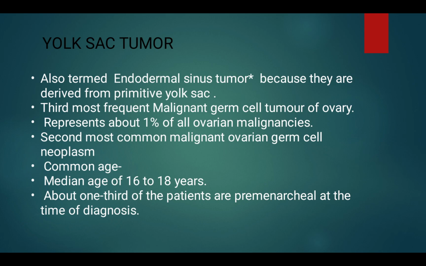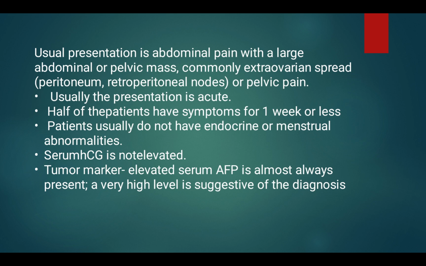Yolk sac tumor, also termed endodermal sinus tumor because it is derived from primitive yolk sac. Third most frequent malignant germ cell tumor of the ovary, represents about 1% of all ovarian malignancies, and it is also the second most common malignant ovarian germ cell neoplasm. Common age, median age of 16 to 18 years. About one third of the patients are premenarchal at the time of diagnosis.